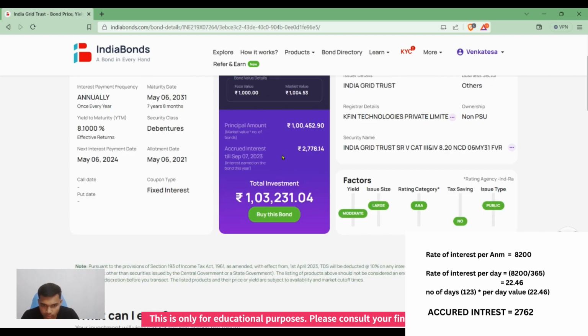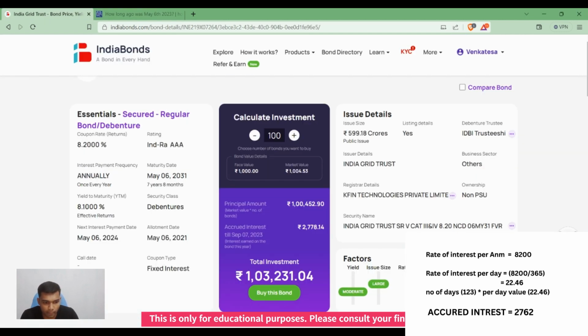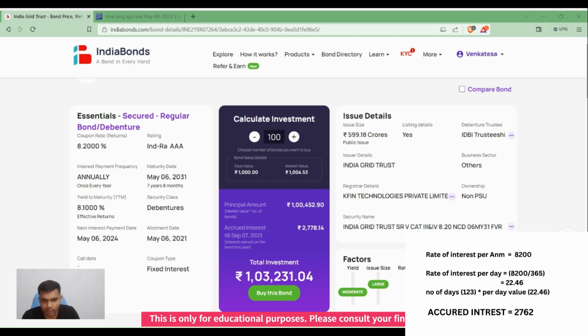The accrued interest is nothing but, let me show you here. The last interest payment was done on May 6, 2023. We can see from May 6, 2023, it's been 123 days till today.